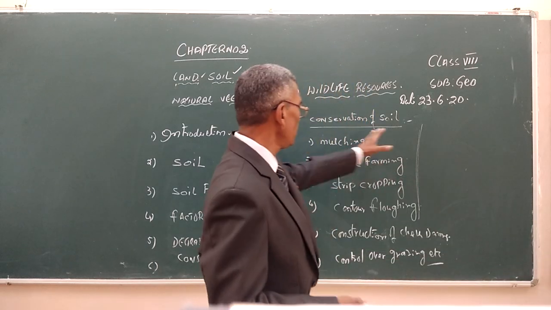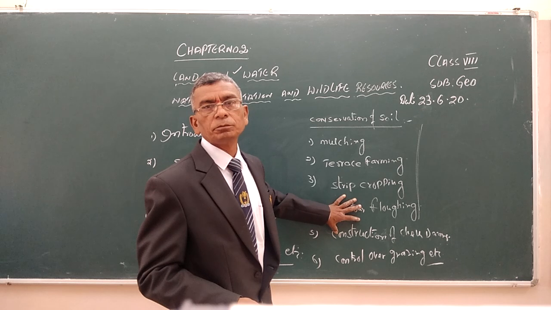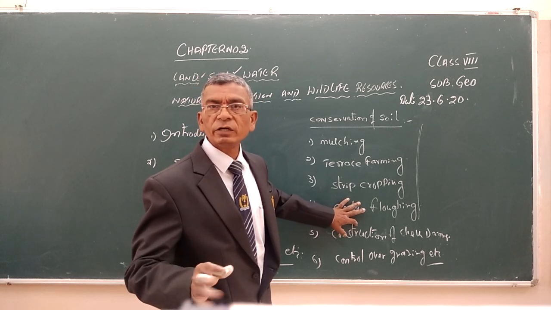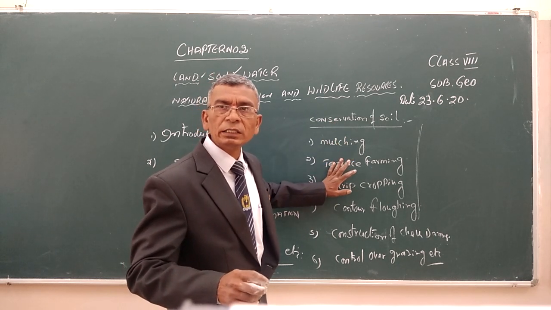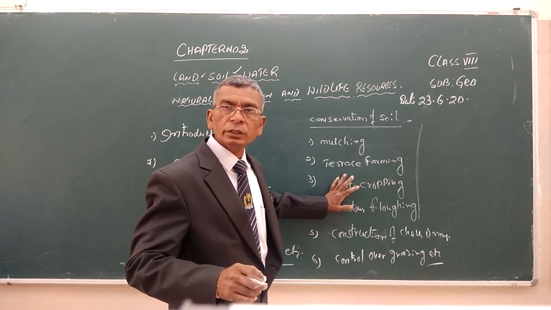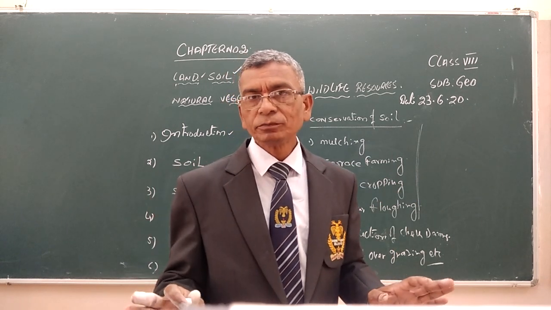All these can be applied for the conservation of soil. Is it clear, children? In this class we discussed soil, importance of soil, formation of soil, factors affecting soil formation, degradation of soil, and conservation methods. Clear? Thank you.